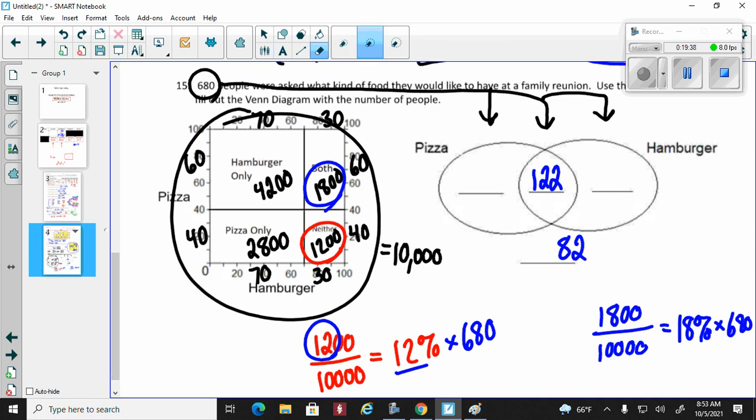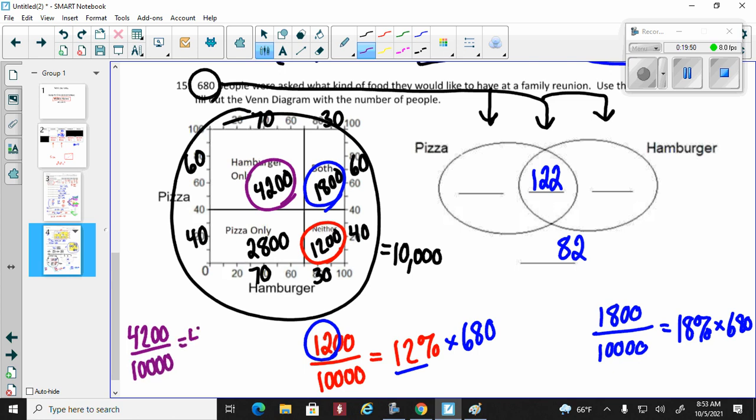Hamburger only, we'll do this in purple here, is 4,200. We've done this enough that I bet you know what 4,200 converted to a decimal would be. There you go, which is 42%. Times that by 680. So 680 times 0.42 gives you, we're going to round here, 286 for hamburger only.